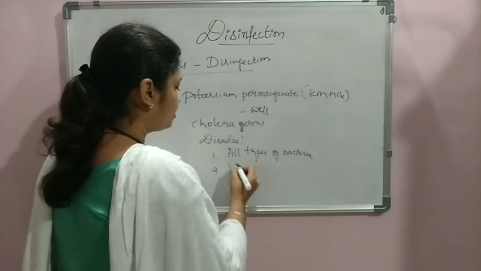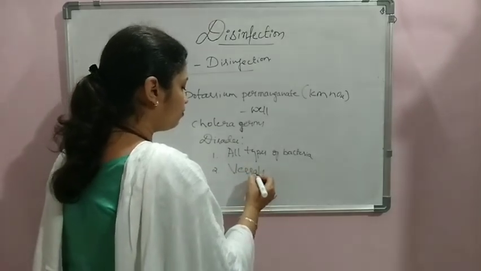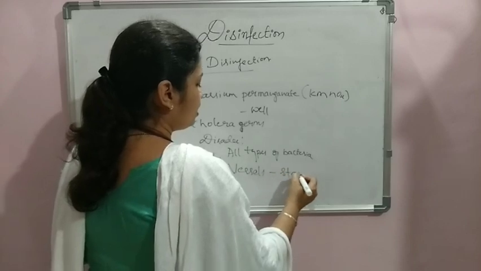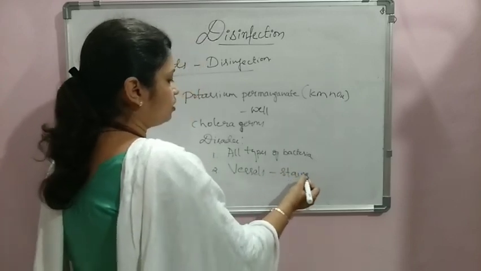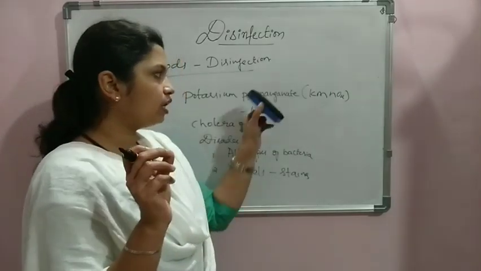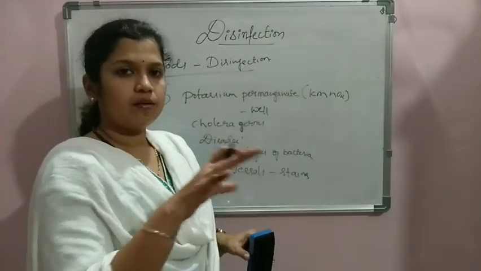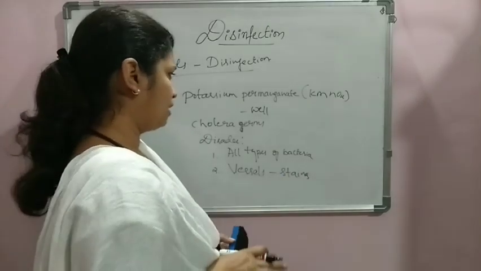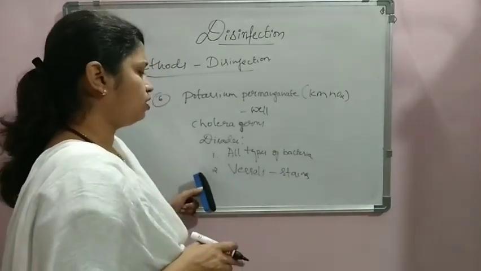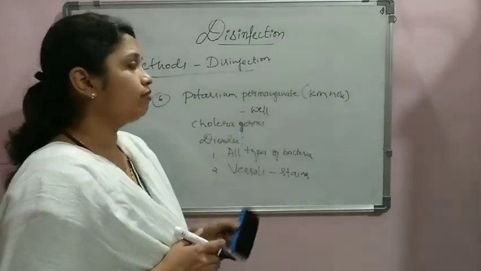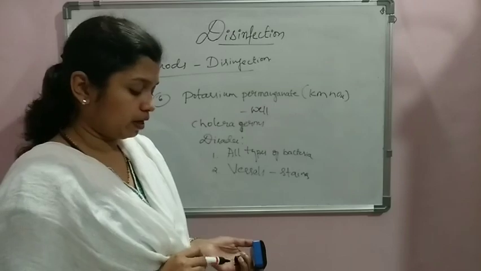Because of that, whenever water containing potassium permanganate is used, it creates stains on the vessels, porcelain vessels or white vessels, some spots of this color, which are very difficult to remove. That is a problem. But only because of these disadvantages we cannot avoid it. At a village scale we can go for use of this potassium permanganate.